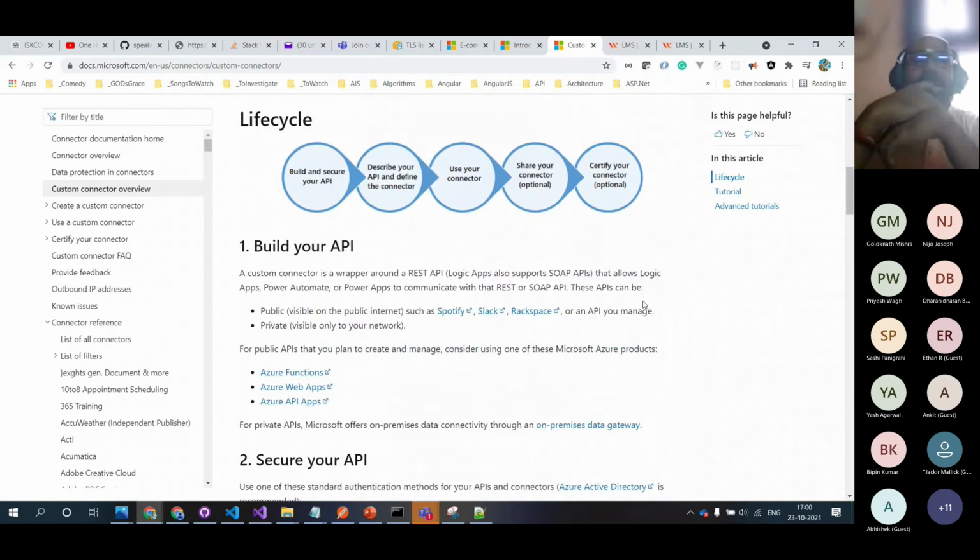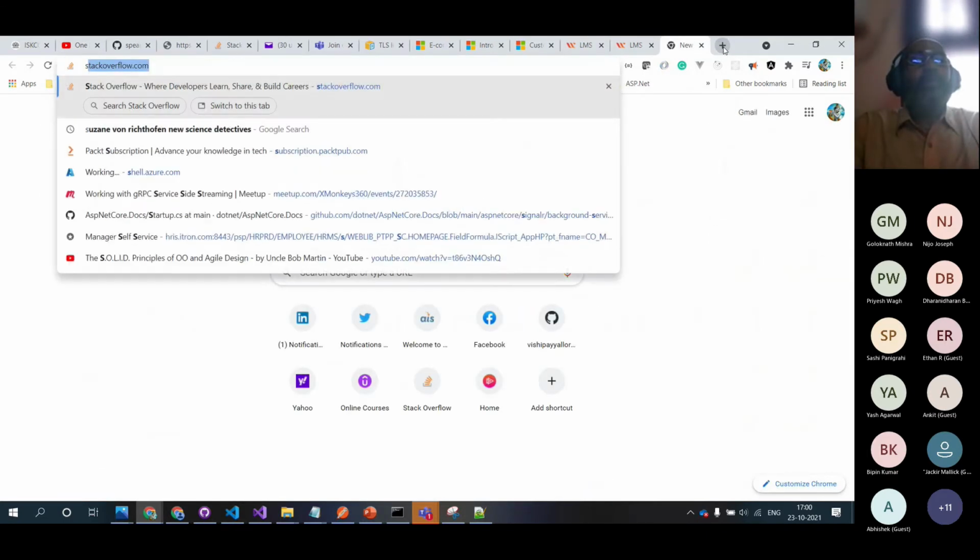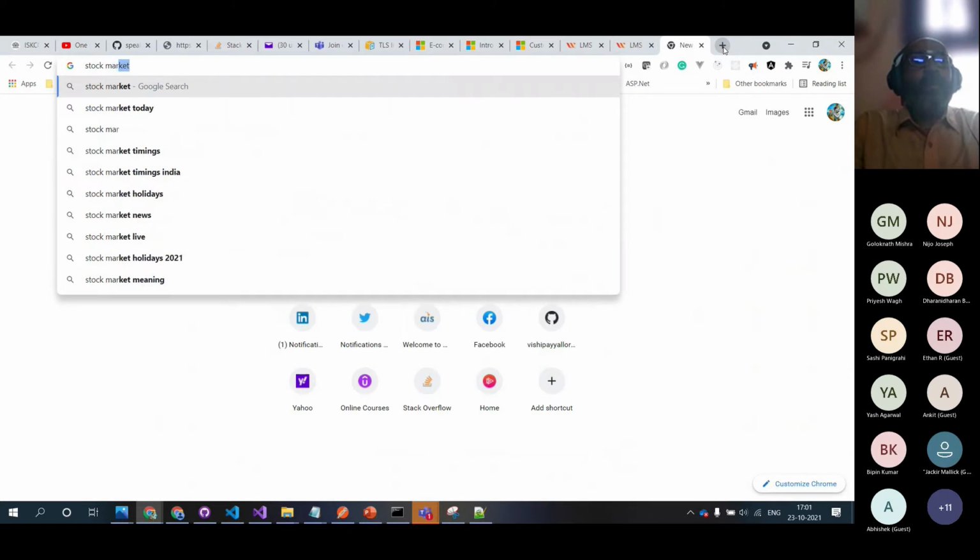So the life cycle of this: we first have to build and secure a web API. Securing the web API depends on what kind of information you are exposing. Do you really need the security, or is it just for information's sake? If you look, there are multiple APIs, like the stock market API.